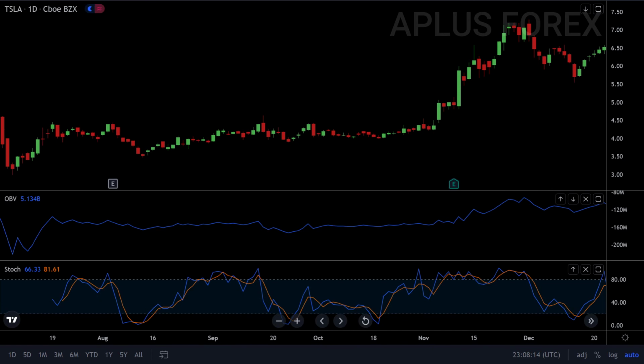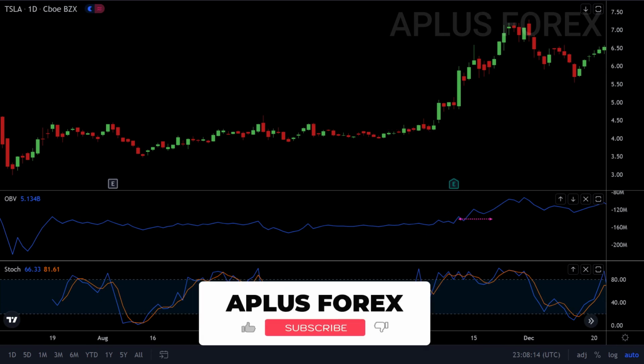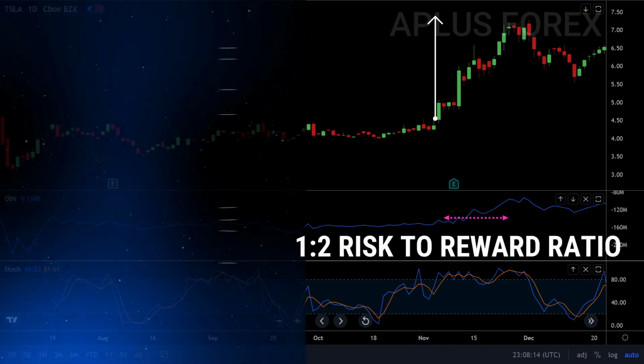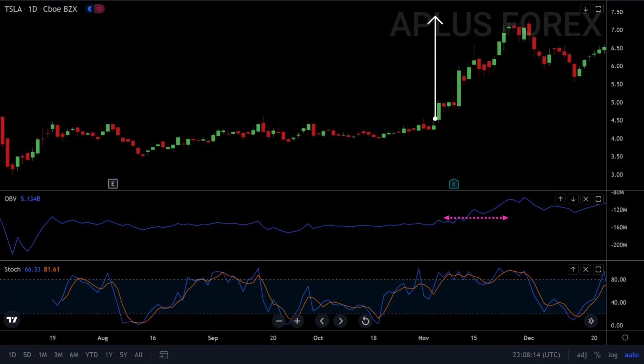You can observe that the price was going down while the stochastic was going up, creating a positive divergence. This, in conjunction with the advanced breakout of the OBV indicator, gives us an opportunity to go long, and we can target a 1 to 2 risk to reward ratio, putting our stop loss just below the last swing low point.